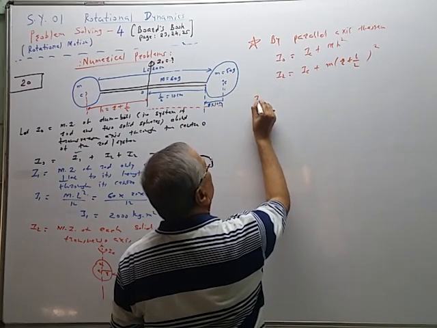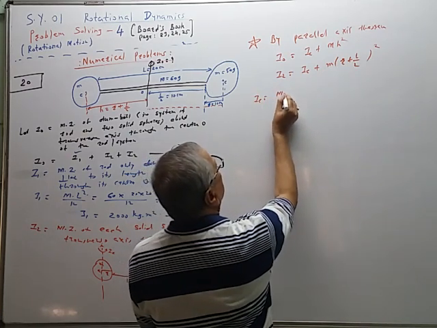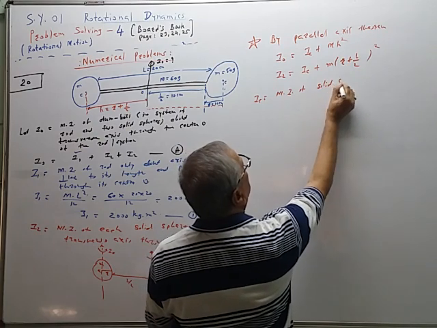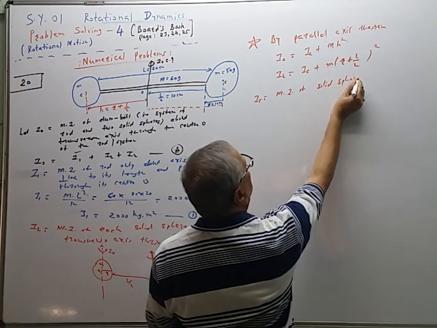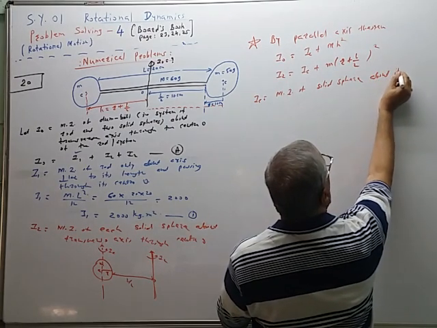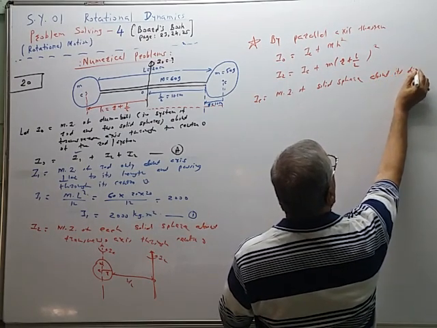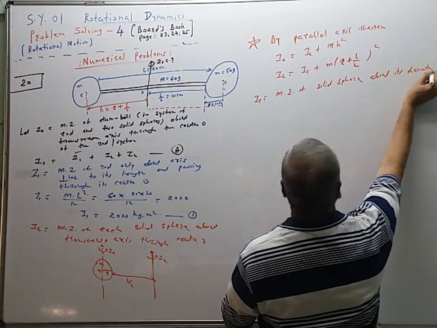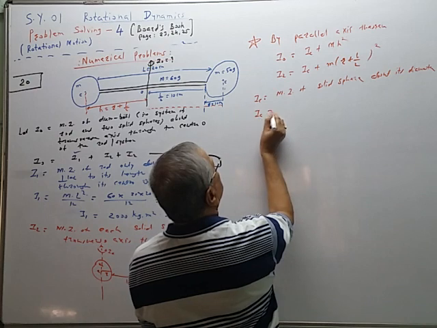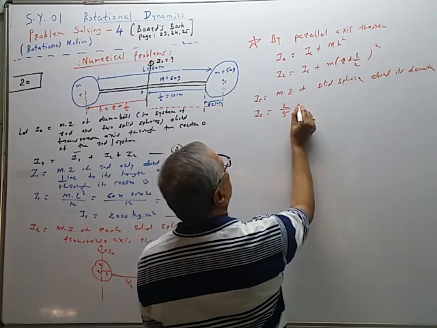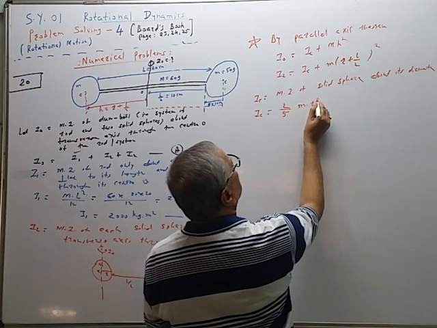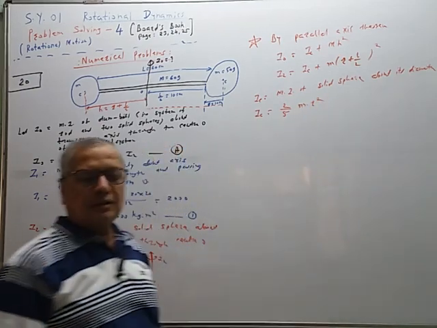And IC is equal to MI of the solid sphere about its diameter. See, this axis is nothing but a diameter. So for a solid sphere, the formula is 2 by 5 mass of the sphere into square of its radius.